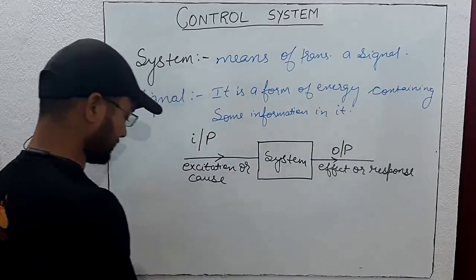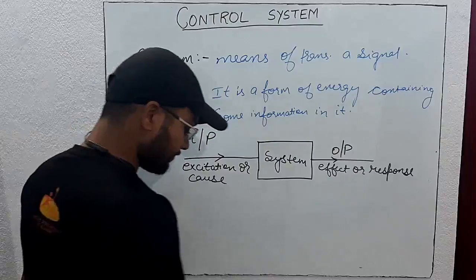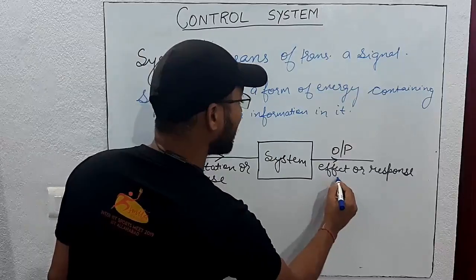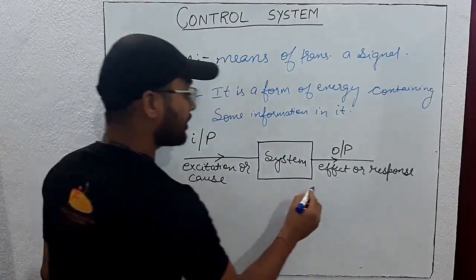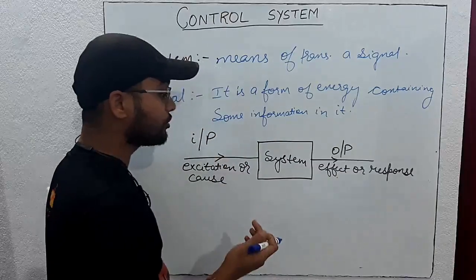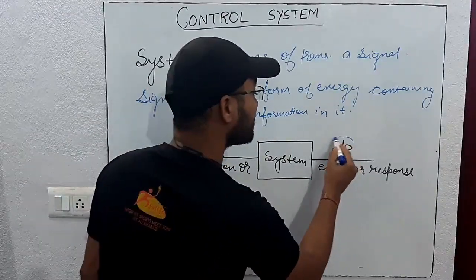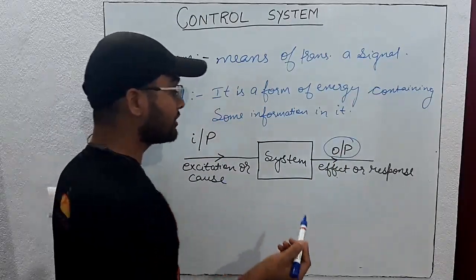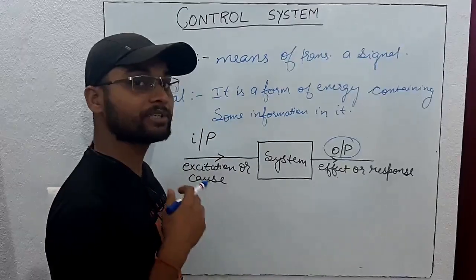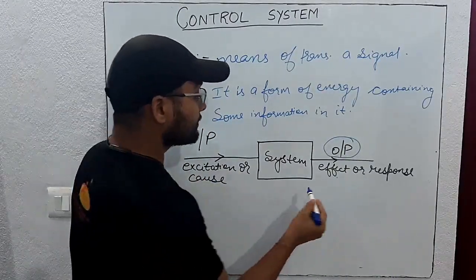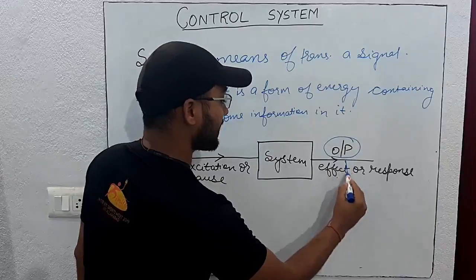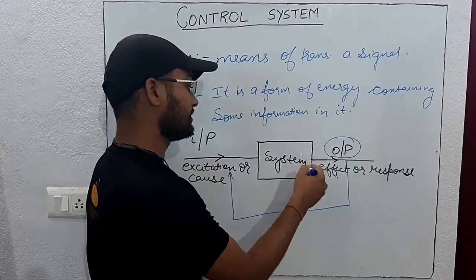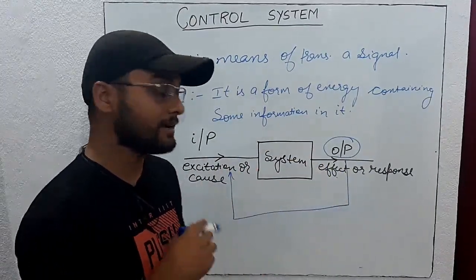So now what is a control system? A control system is a system which produces the desired output. Whatever output we require, it produces that. A control system has control over its output. Some control systems are automatic, some are manual, and some are feedback control systems, where the output is fed back to the input so that according to the output it changes the response again and produces the desired response.